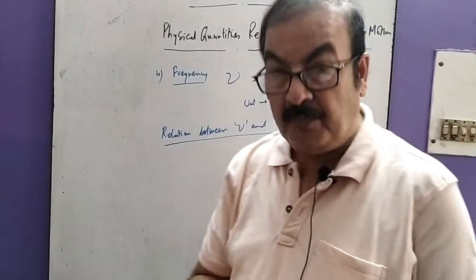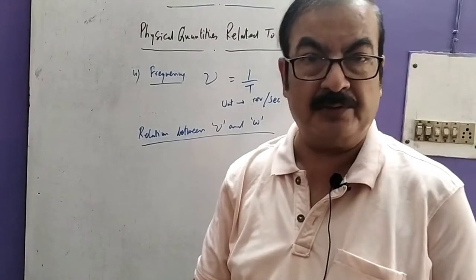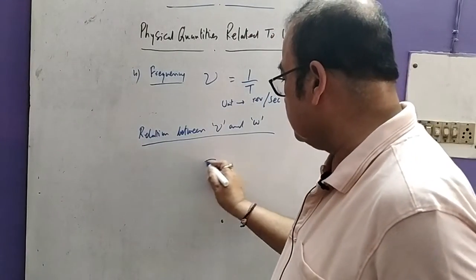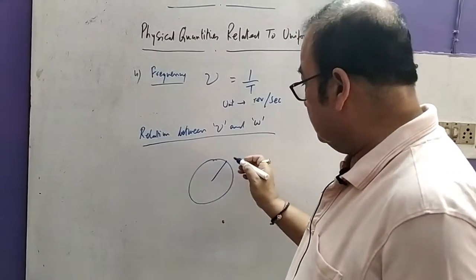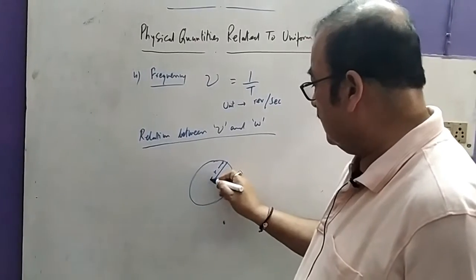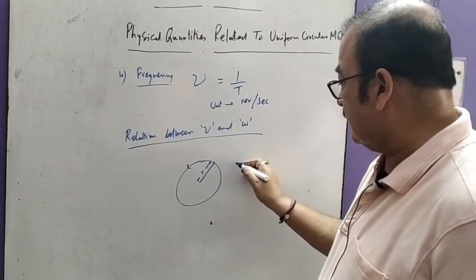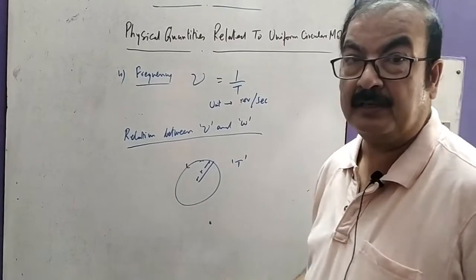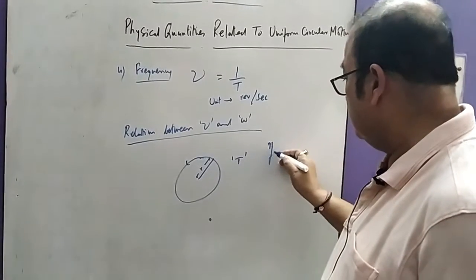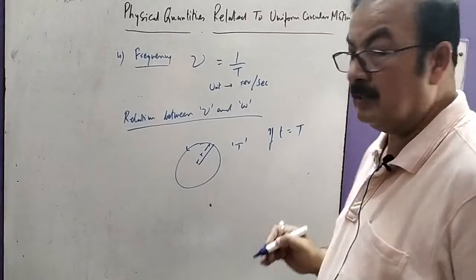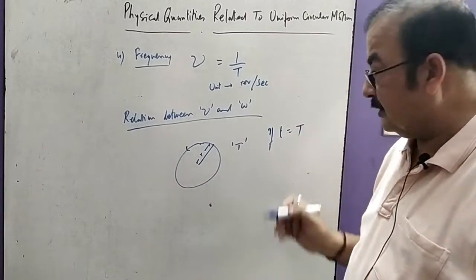Angular velocity is always the ratio between angular displacement and time. If a body moves along a circular path with radius r and takes time t to make a complete revolution, then t equals capital T, that is, the time period.